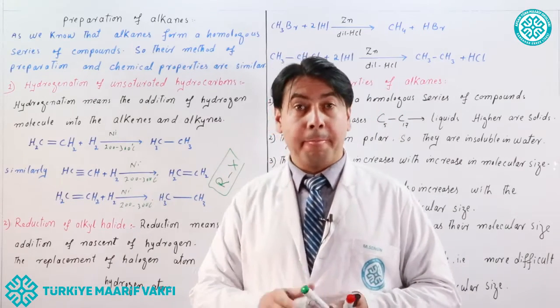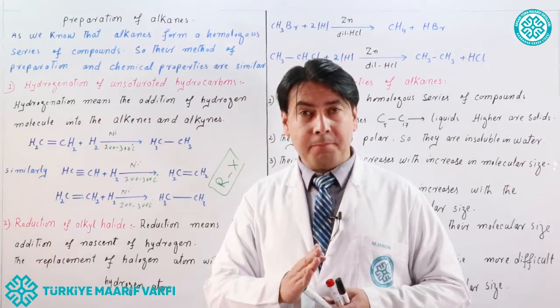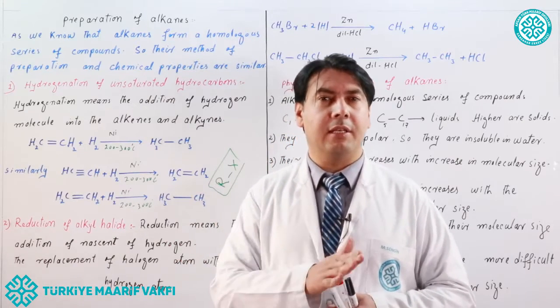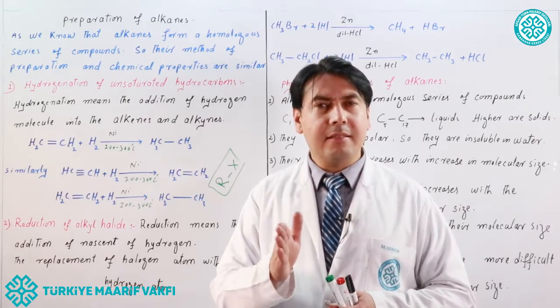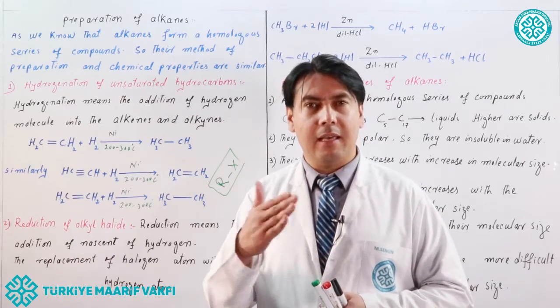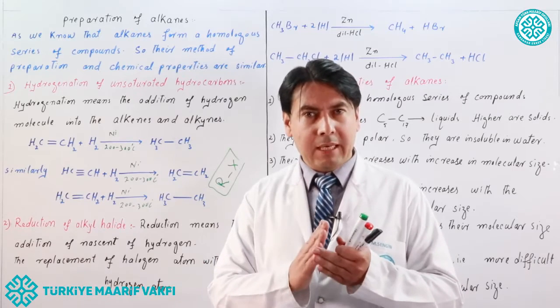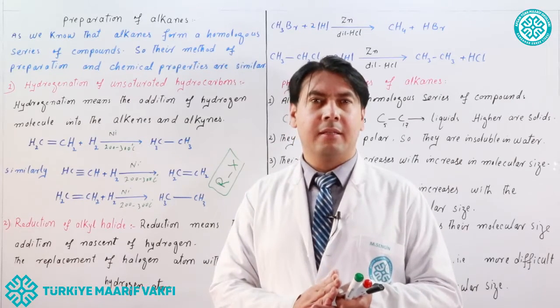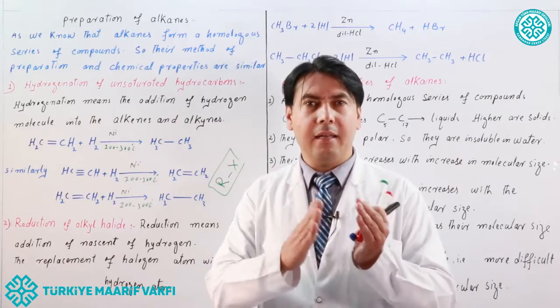Alkyl plus halogen. When one hydrogen atom from an alkane is replaced by a halogen, then this newly formed group is called alkyl halides. When one hydrogen atom is replaced from an alkane by a halogen, this is called alkyl halides.